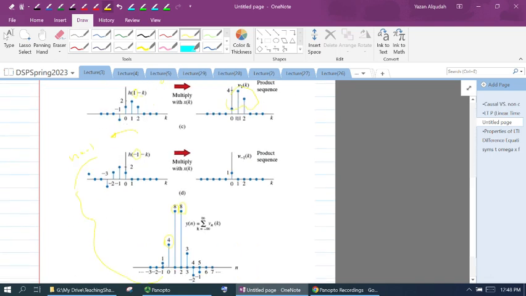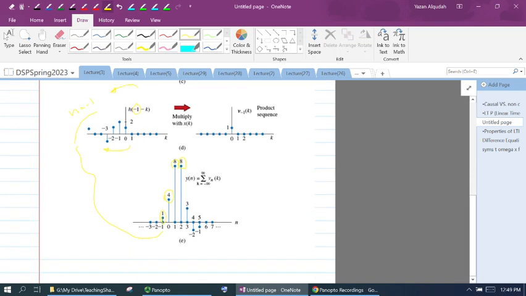So therefore, I'm going to get an output that is a 1. If I shift this another time, so if I calculate h of negative 2 minus k, this is going to shift to the left by 1. There's going to be no overlap, and therefore the output is going to be 0. Okay, so this is evaluating the convolution using the graphical method.